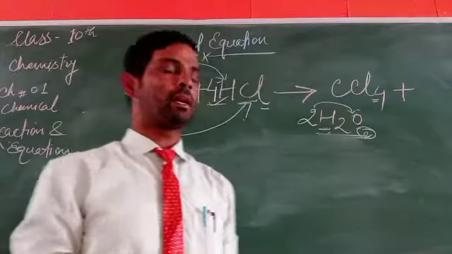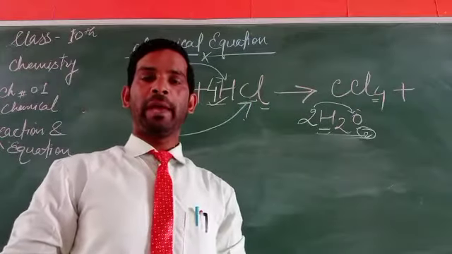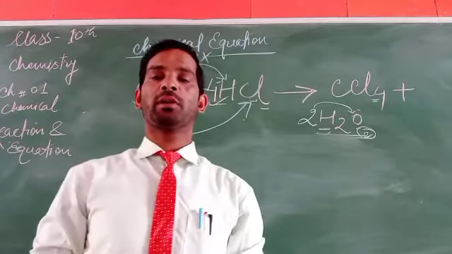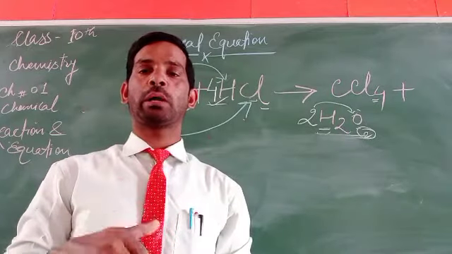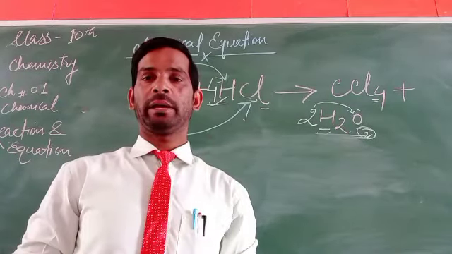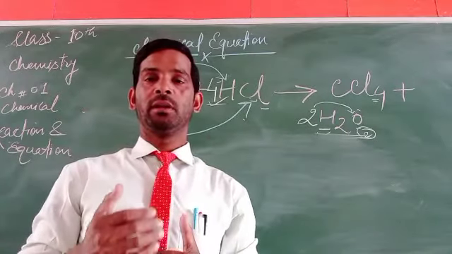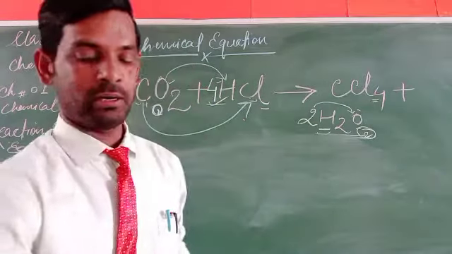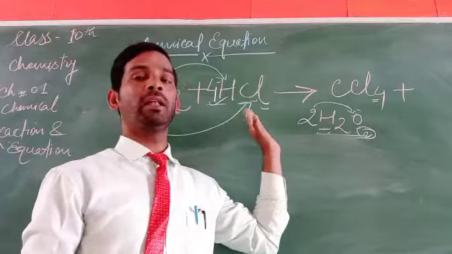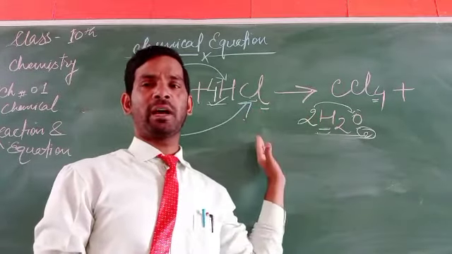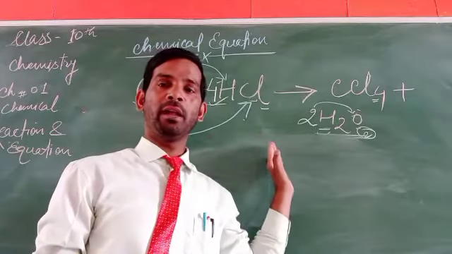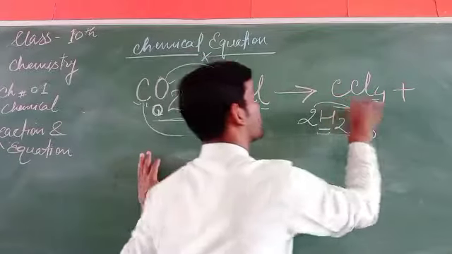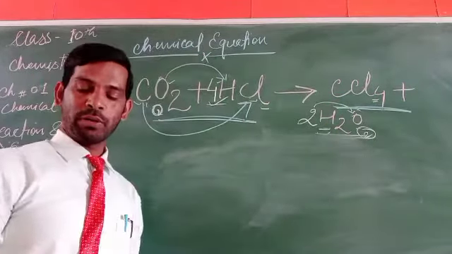So what can we say about a chemical equation? A chemical equation is the presentation, the representation or explanation of chemical changes in terms of their symbols and the chemical formulas of reactants as well as products.